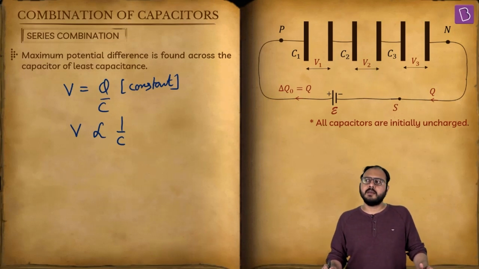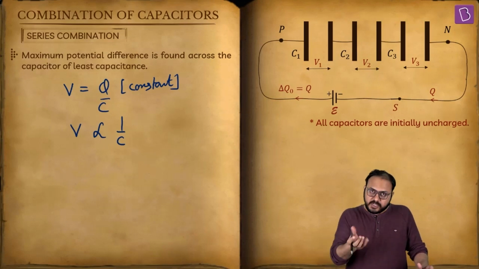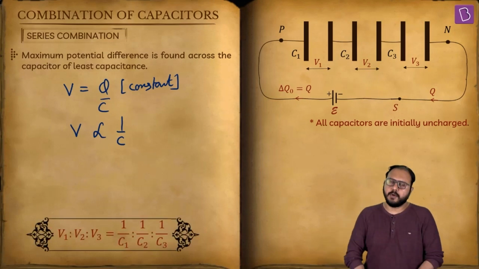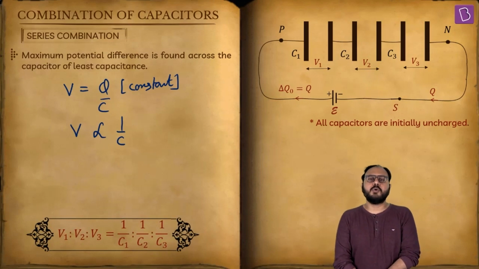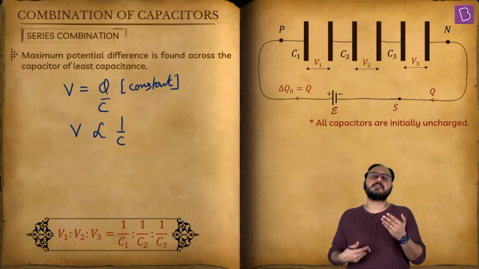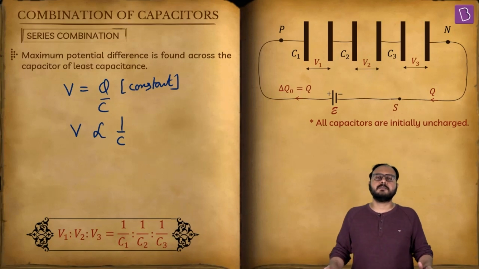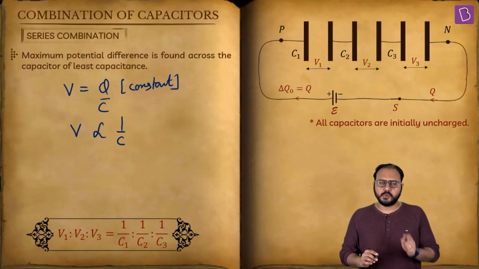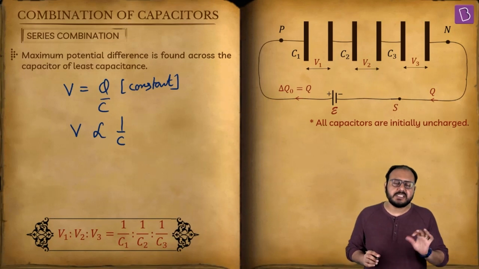Three capacitors are in series, C1, C2, C3, each having voltage V1, V2, V3. Whose voltage will be the highest? The one whose capacitance is lowest. Whose voltage share will be the lowest? The one whose capacitance is the highest. Maximum PD, potential difference, is found across the capacitor of least capacitance. In other words, the ratio of voltage distribution is the inverse ratio of capacitance. So V is proportional to 1 by C for a series combination.